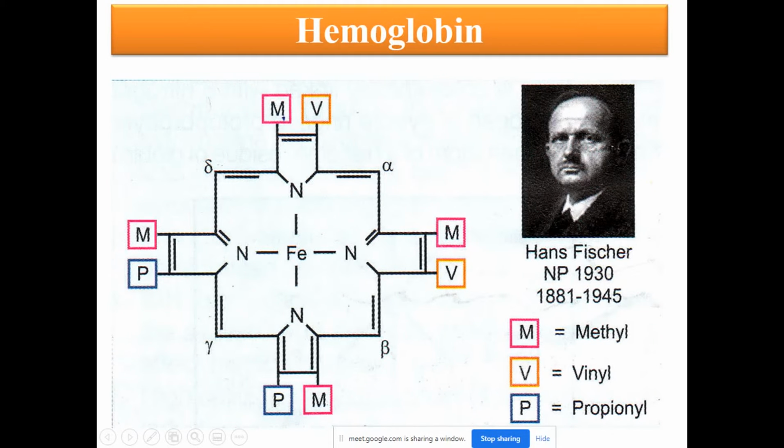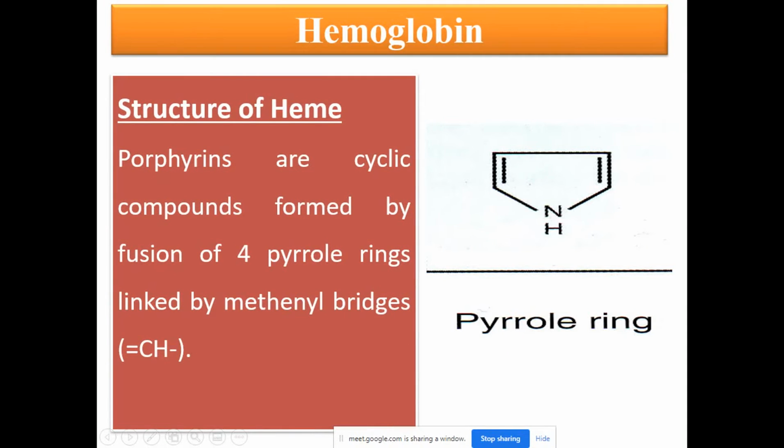So here a methyl group is there, here a vinyl group is there on pyrrole ring number 1. Pyrrole ring number 2 is also having a methyl group and vinyl group. Pyrrole ring number 3 is having a methyl group, and instead of a vinyl group it is having a propionyl group. And pyrrole ring 4 is also having a methyl group and propionyl group. So in total there are 4 methyl groups, 2 vinyl groups and 2 propionyl groups in the structure of heme. So this is the structure of heme, and here I have explained the full details of hemoglobin or heme structure.